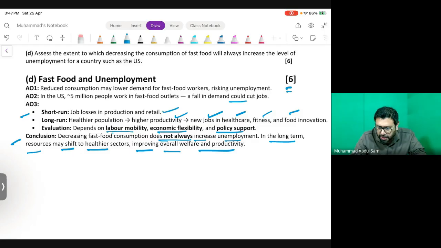So this is how you are going to answer a data response question, and that is about February, March 2026. Hopefully you like it, and I hope that I'm going to share section B and section C as well in upcoming lectures. Take care.